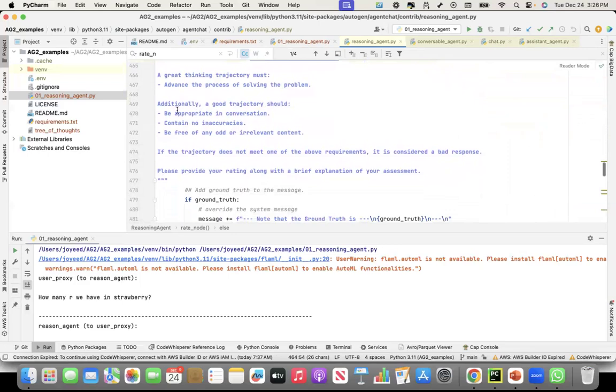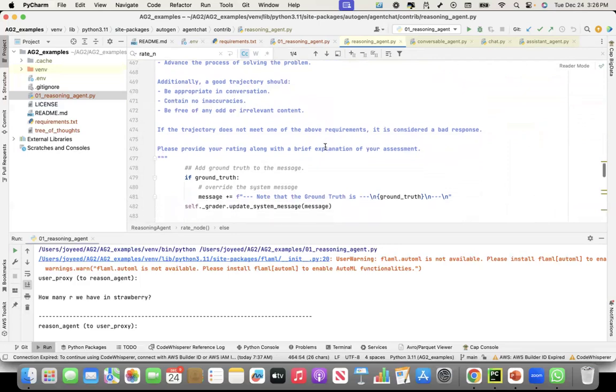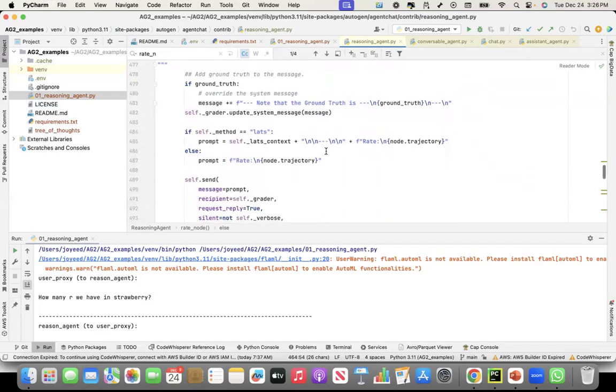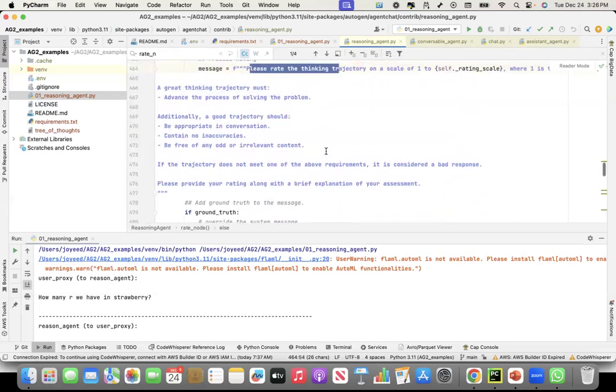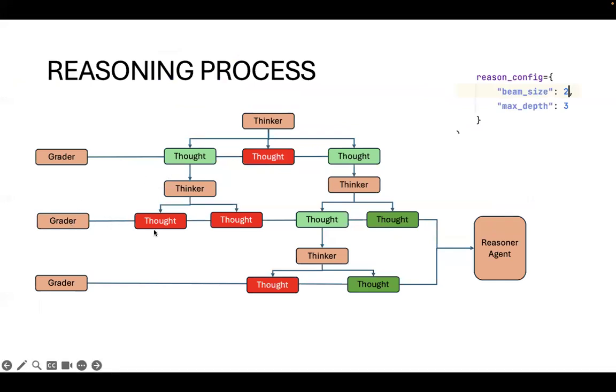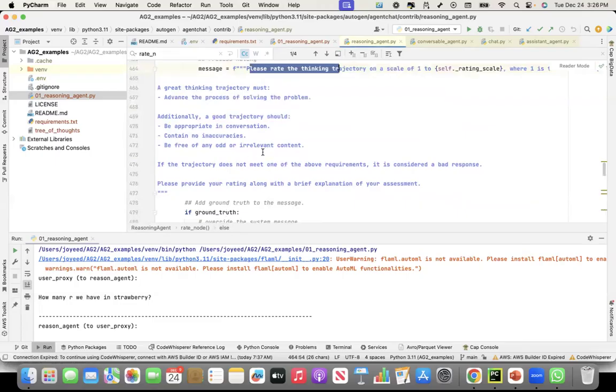Additionally, a good trajectory should be appropriate in conversation, contain no inaccuracies, and be free of any odd or irrelevant content. If the trajectory does not meet one of the above requirements, it is considered a bad response. Please provide your rating along with a brief explanation of your assessment. So this is what is being used by the grader agent that we discussed here. The grader agent uses this prompt to grade that particular thought.